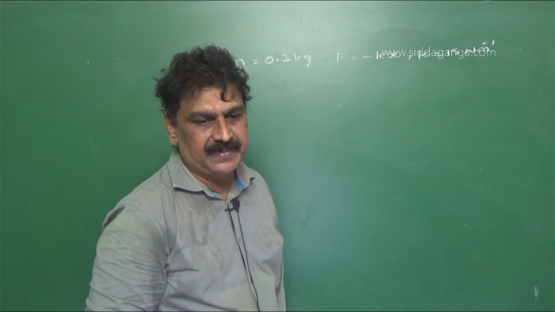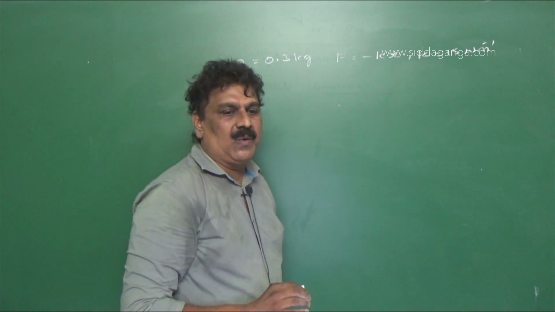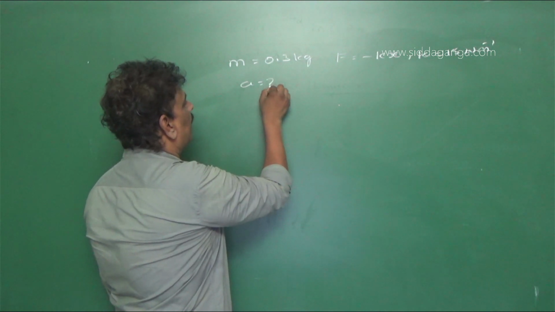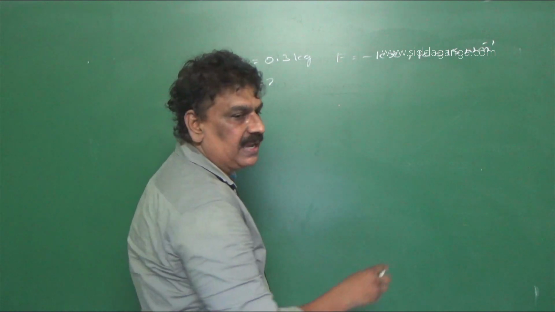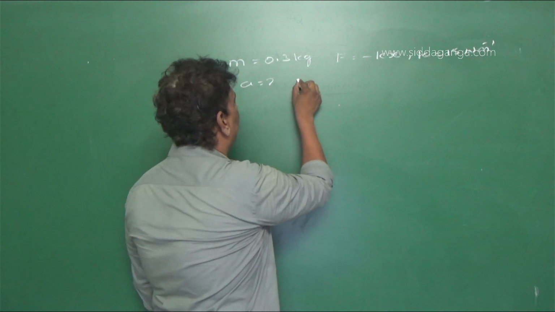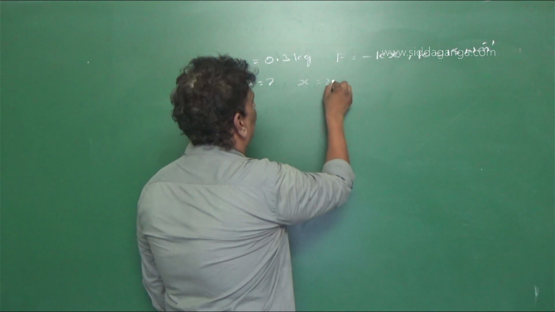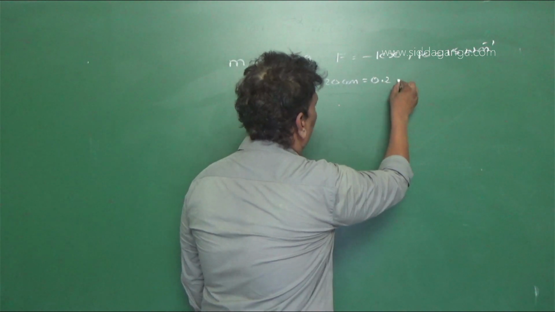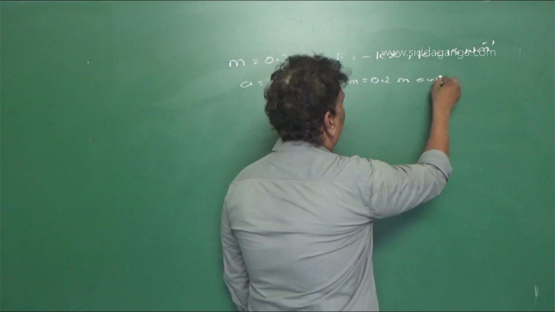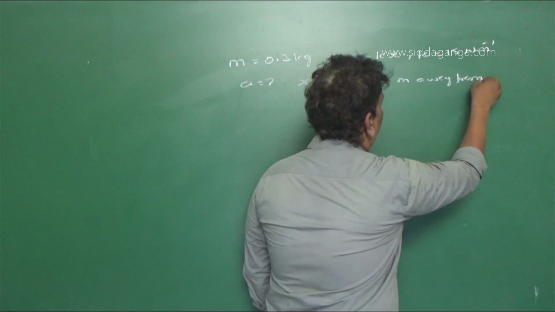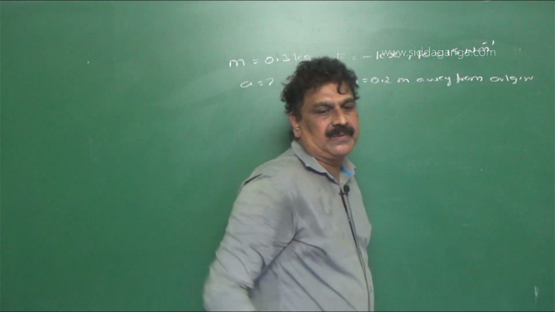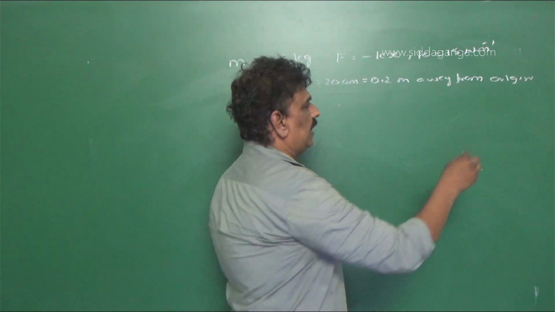And now what will be its acceleration A when it is released from a point x is equal to 20 centimeter, that is 0.2 meter away from origin?